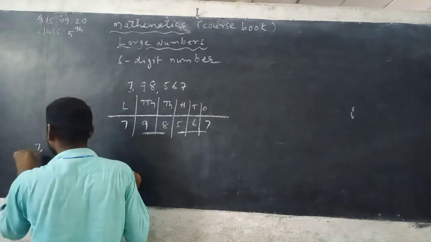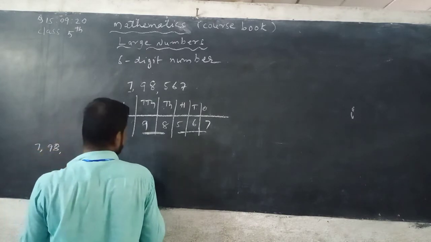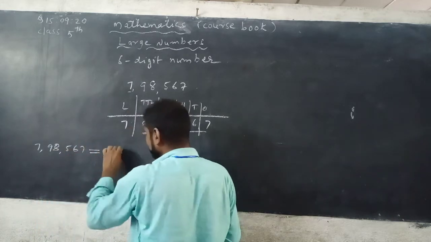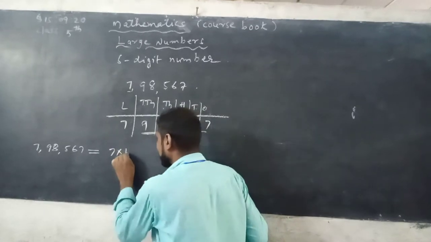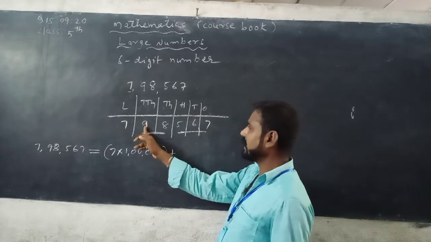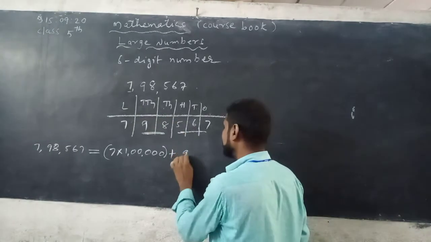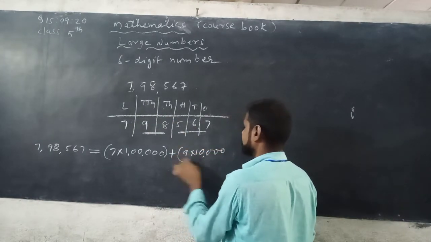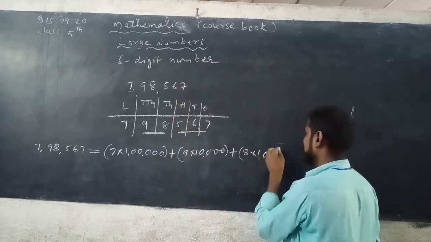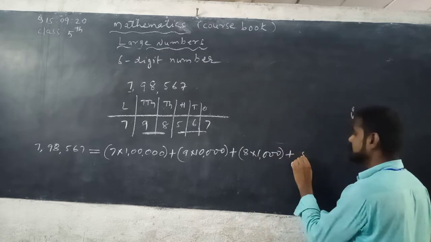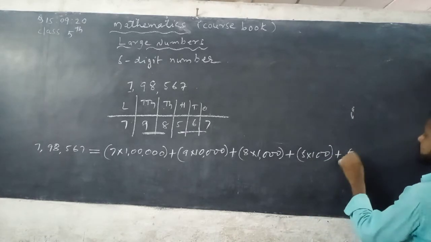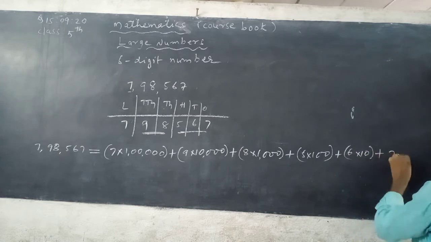For 7,98,567, 7 is in lakhs place, so 7 into 1 lakh, plus 9 is in 10,000s place, so 9 into 10,000, plus 8 is in thousands place, 8 into 1,000, plus 5 is in hundreds place, 5 into 100, plus 6 is in tens place, 6 into 10, plus 7 is in ones place.